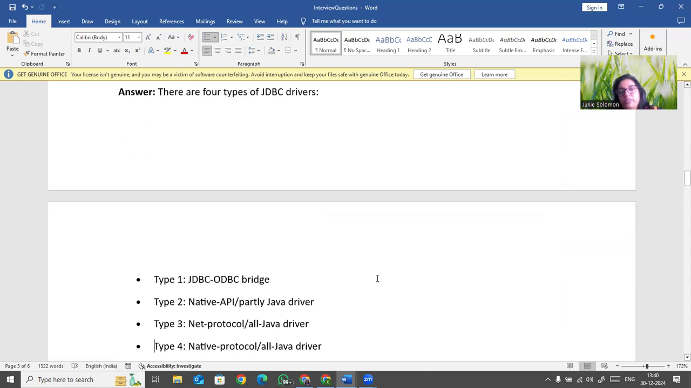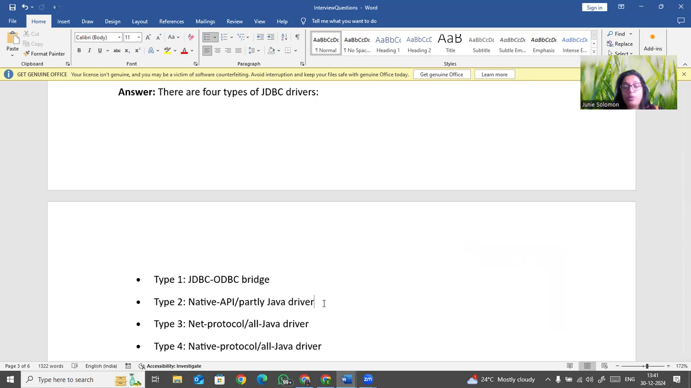Now, explain the types of JDBC drivers. There are four types of JDBC drivers. One is the old system, for connecting to a third party like another database or an Excel file, where you can connect using the ODBC bridge. The second is what we use nowadays, the native API. If you have the database's classes, like Oracle classes, you can connect with them.